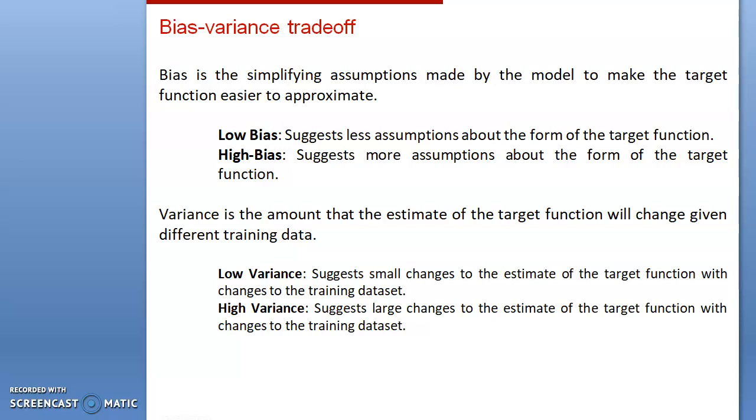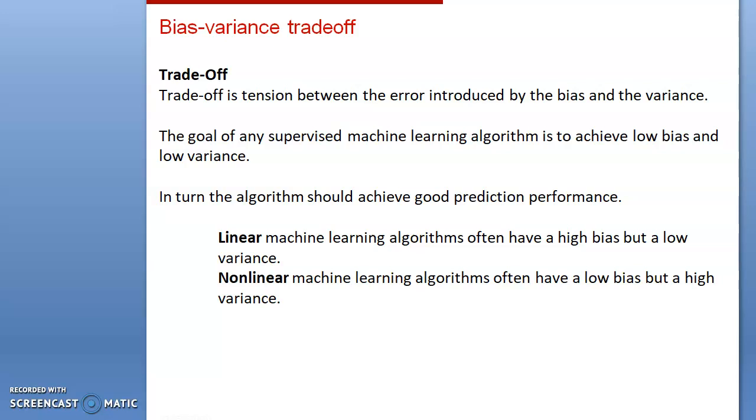Variance is the amount that the estimate of the target function will change given different training data. Low variance suggests small changes, whereas high variance suggests large changes to the estimate of the target function. But there must be a trade-off between bias and variance. The trade-off is the tension between the error introduced by the bias and the variance.